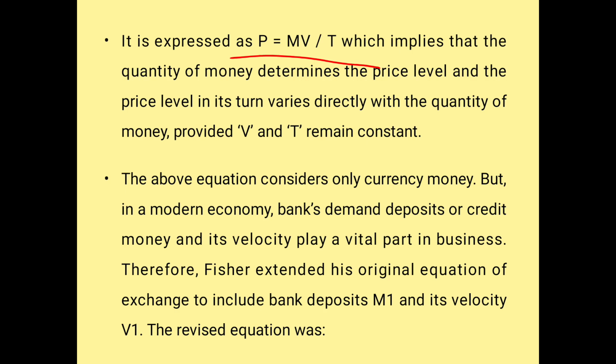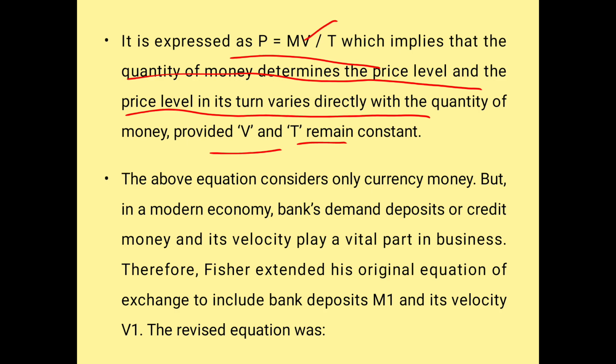We have brought P to the left hand side, and MV is divided by T. That implies the quantity of money determines the price level, and the price level in turn varies directly with the quantity of money, with V and T on the other side.